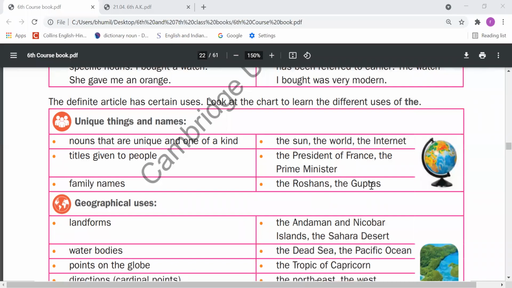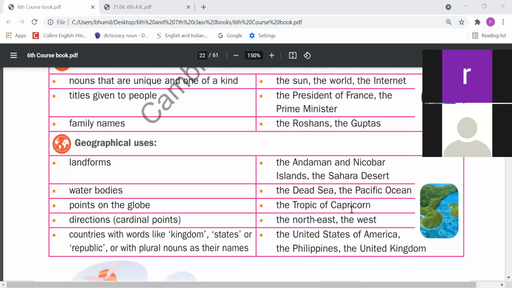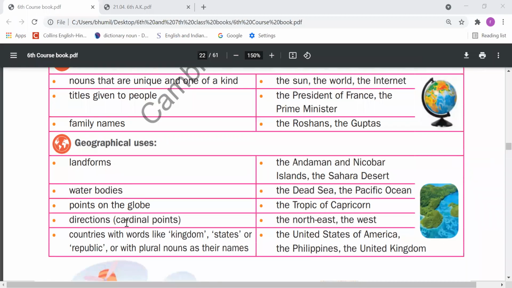With the family surname also we should use the landforms, the Andaman Nicobar Islands, the Sahara Desert. With the landforms also we should use water bodies like the Dead Sea, the Pacific Ocean, and points on the globe, the Tropic of Capricorn, directions, cardinal points, the north, east. Cardinal means first, second, third, the north, the west.